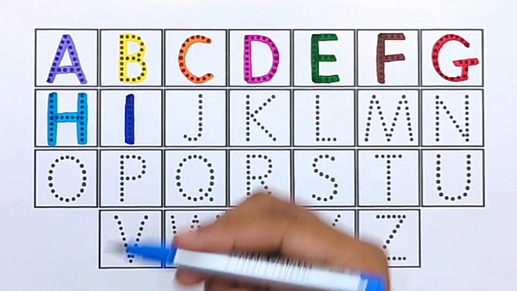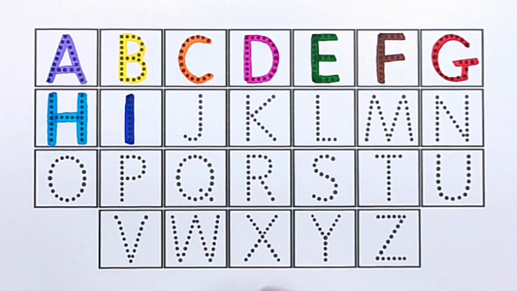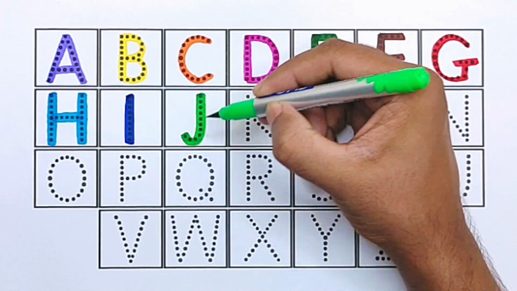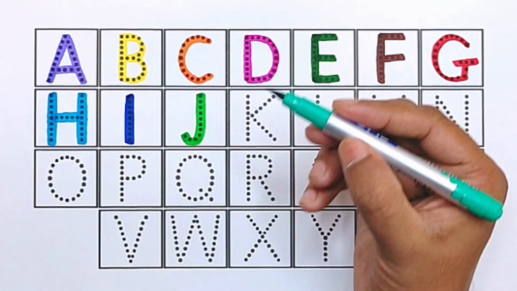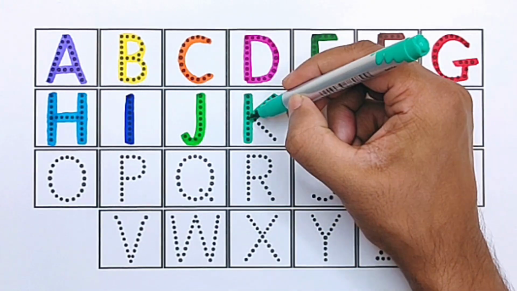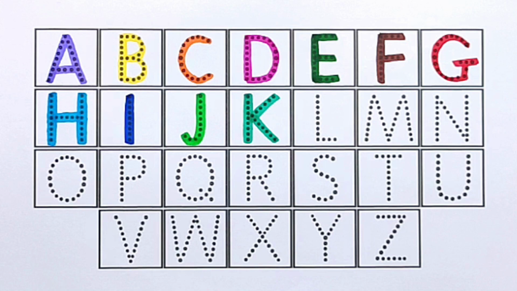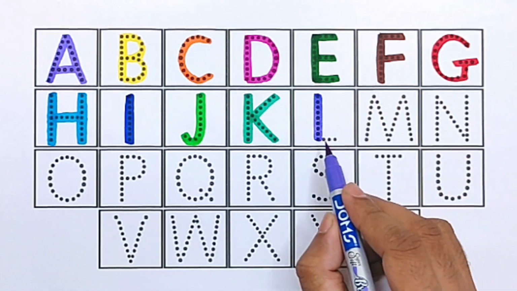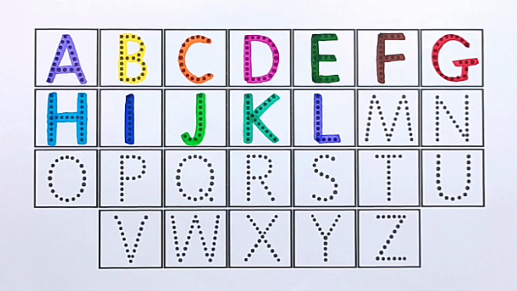I for Iceland. Light green color. J for jelly. Sea green color. K for kangaroo. Purple color. L for lion.